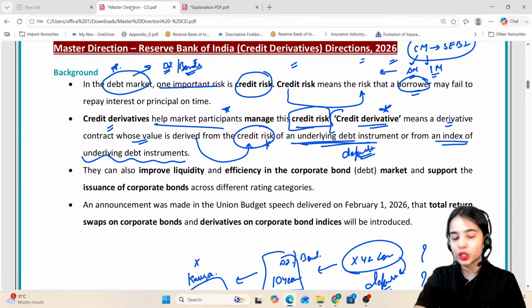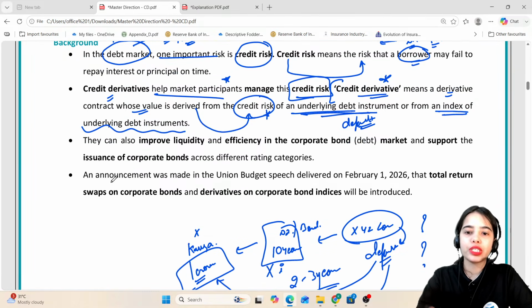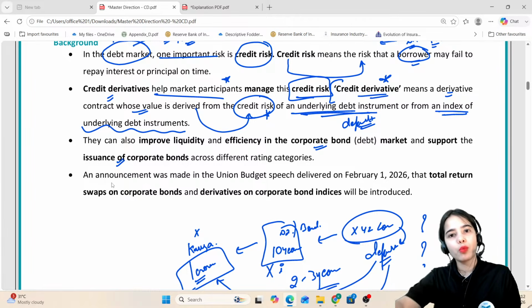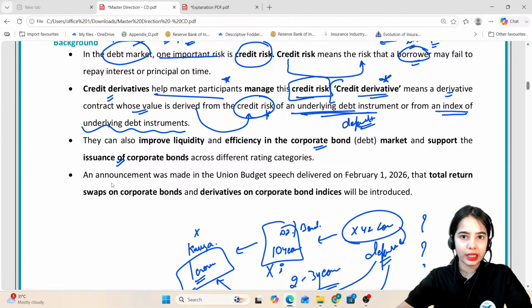They can also improve liquidity and efficiency in the corporate bond market, and support the issuance of corporate bonds, because I'm getting the protection. So I have the security, and that's why I'm investing more in the debt instruments. I'm investing more in the debt market.